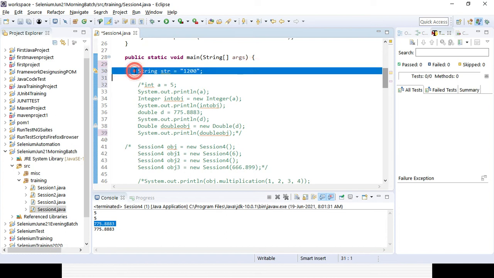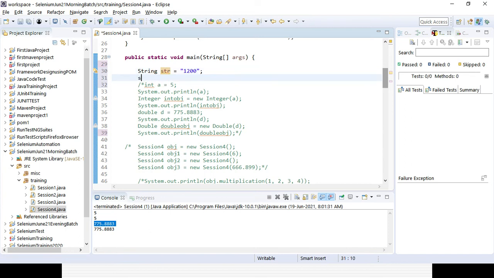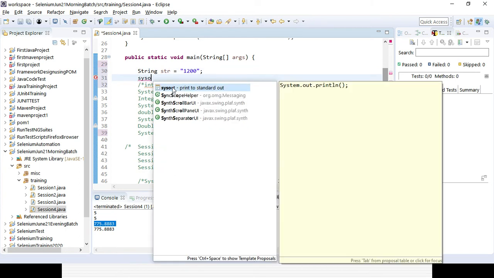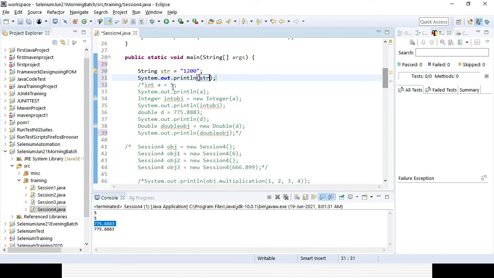Now with that string, if I want to concatenate something, I will use System.out.println with the string variable, and I want to add 100 here. The value of the string is 1200, which is numeric, and if I add 100, it should be 1300.